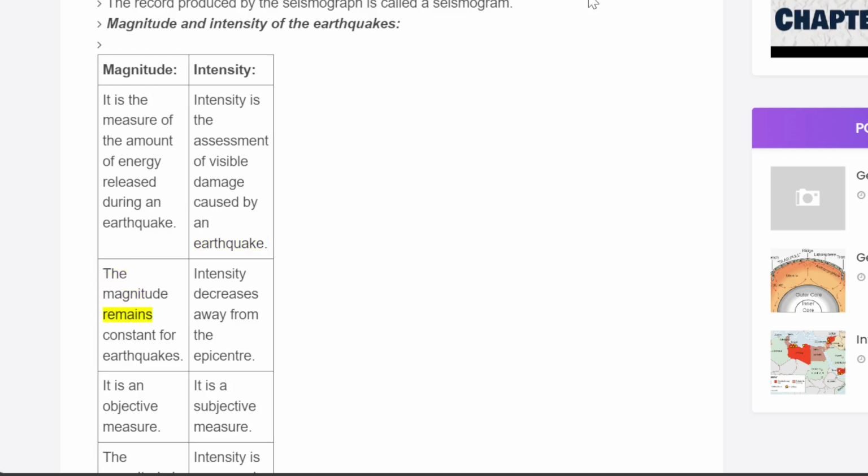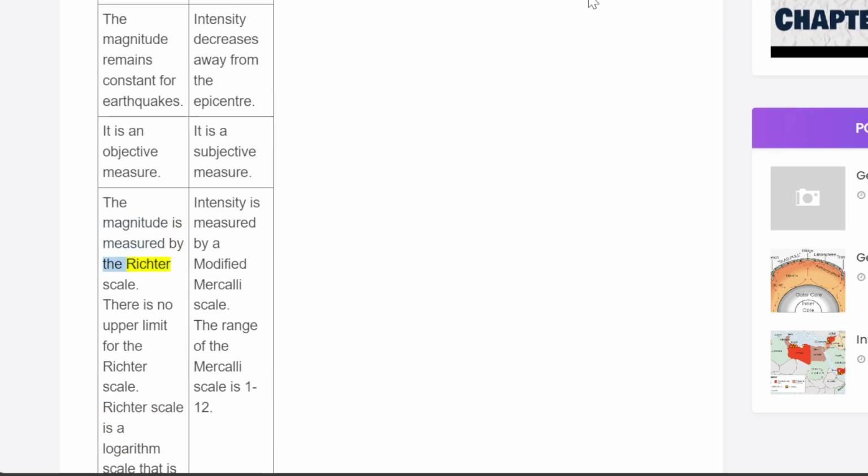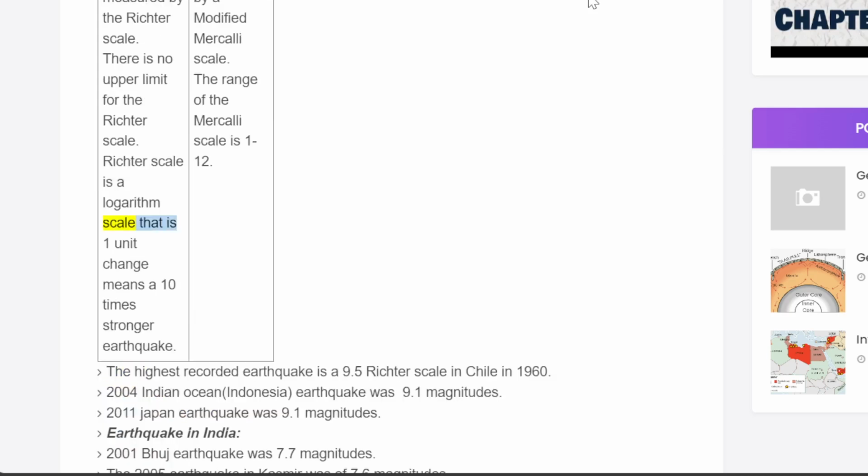The magnitude remains constant for an earthquake. Intensity decreases away from the epicenter. Magnitude is an objective measure. Intensity is a subjective measure. The magnitude is measured by the Richter scale. There is no upper limit for the Richter scale. The Richter scale is a logarithmic scale, that is, a 1 unit change means a 10 times stronger earthquake.